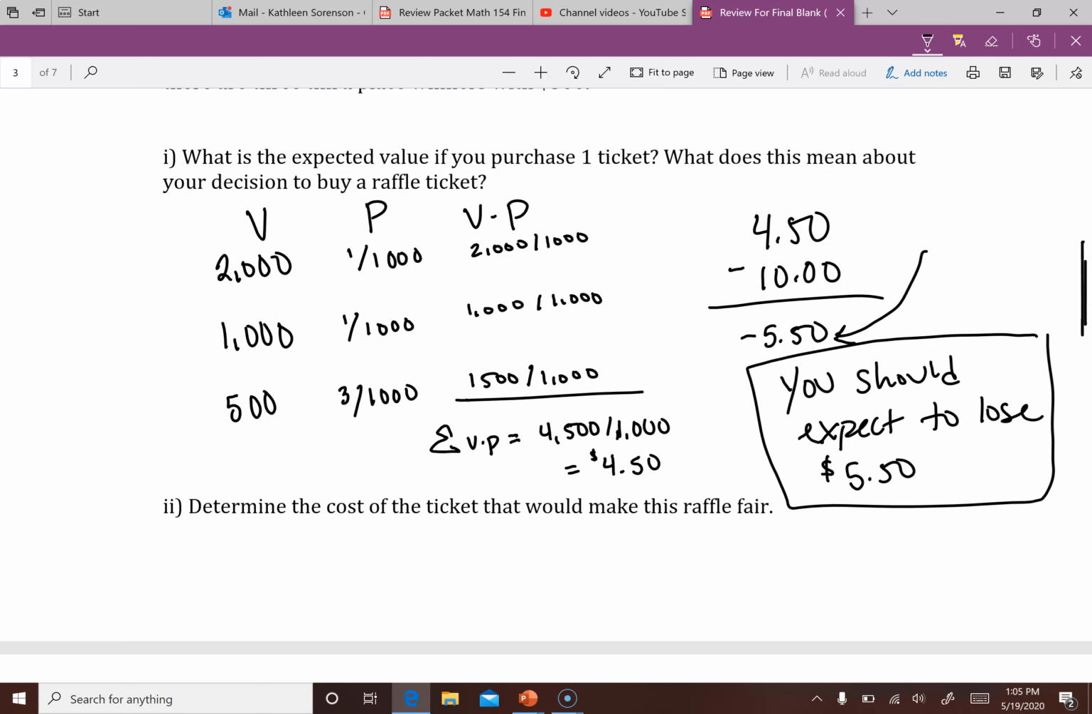And what does this mean about your decision to buy a raffle? Well, this means that you really should expect to lose.